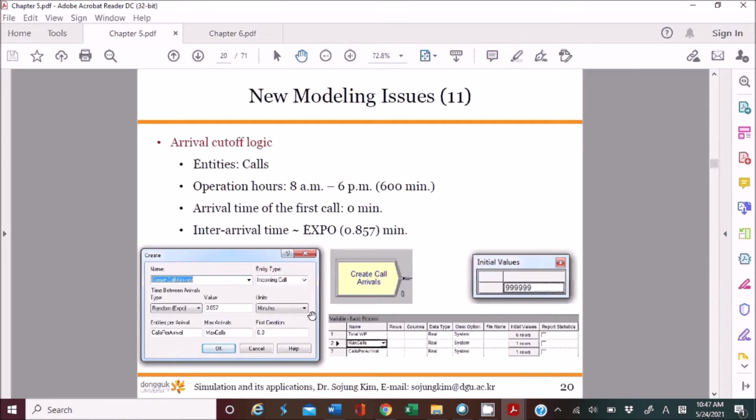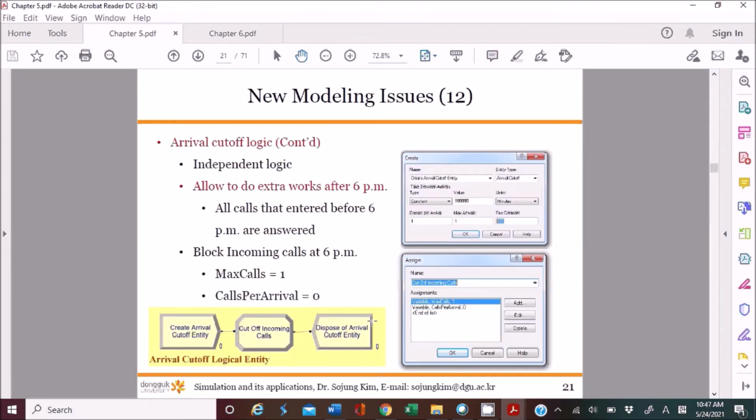Good. However, in order to make a cutoff logic, you need to have more. Which one? You need to use a variable called calls per arrival, and another one is max calls. The initial value of max calls is 99, just a big number, so that many incoming calls can enter the system.